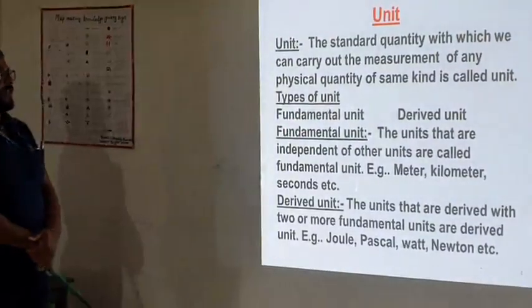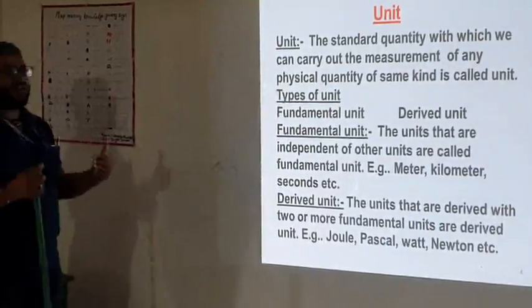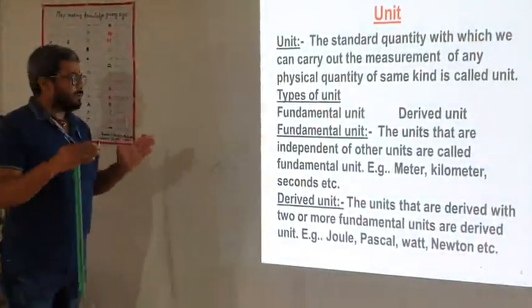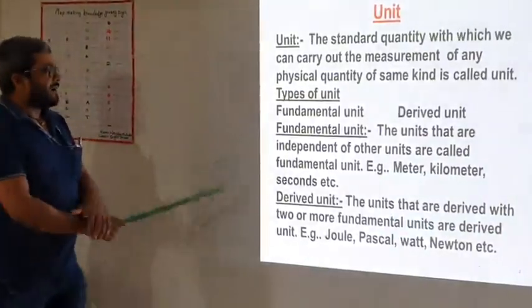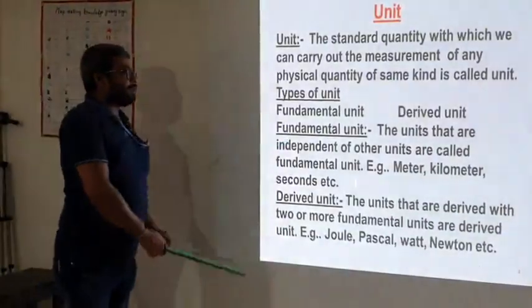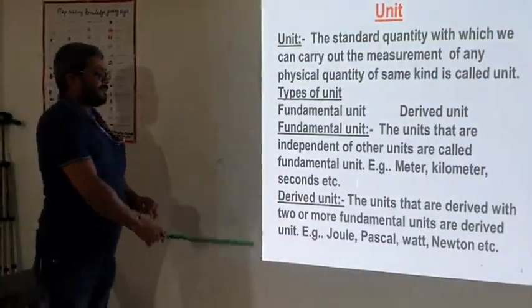First of all, you should understand fundamental units. They are independent and not dependent upon other units, so they are called fundamental units. And then there is a derived unit.